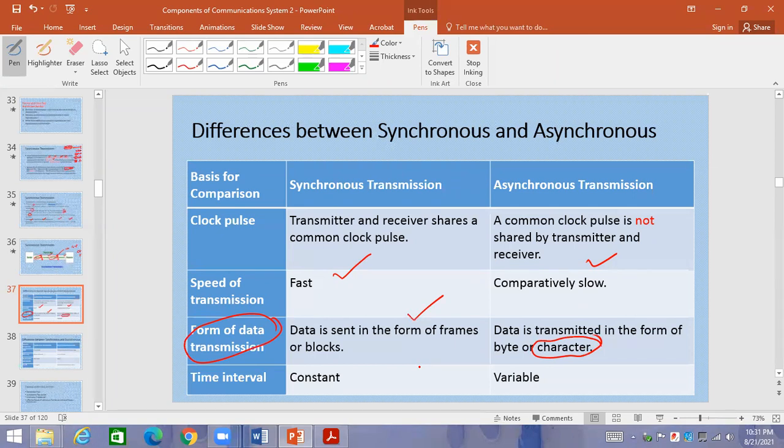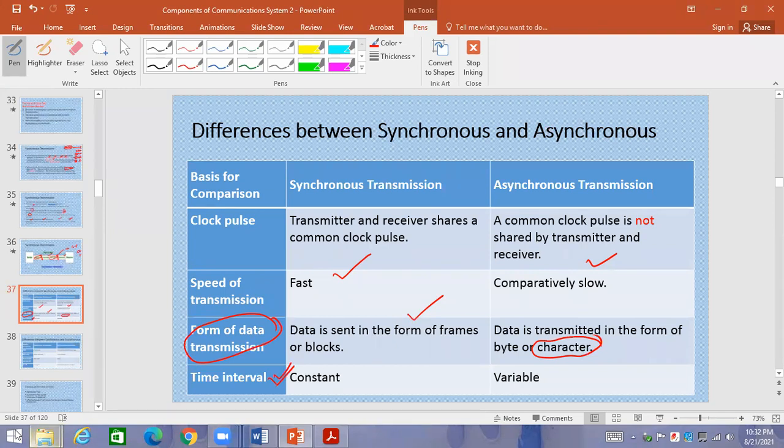Next point. What about time interval? Who will explain this point? Afzal Ahmed, unmute yourself. What about this point? Time interval. Is time interval available over here or not? Yes. What about time interval?